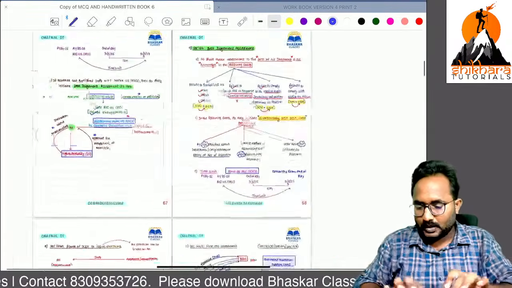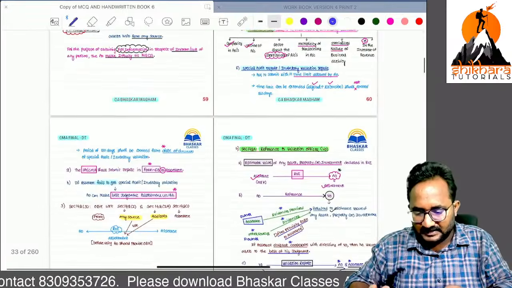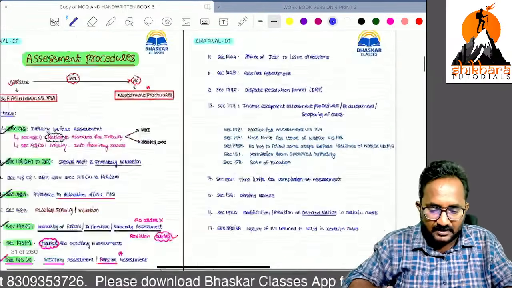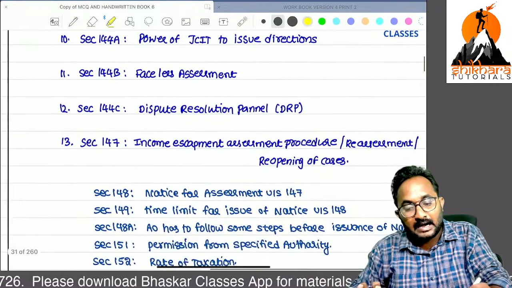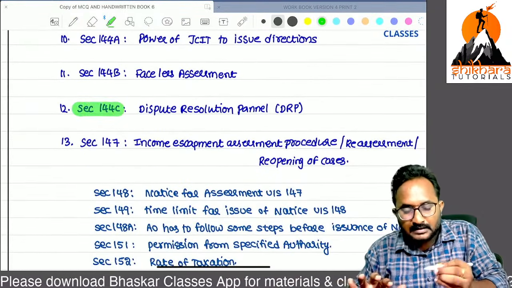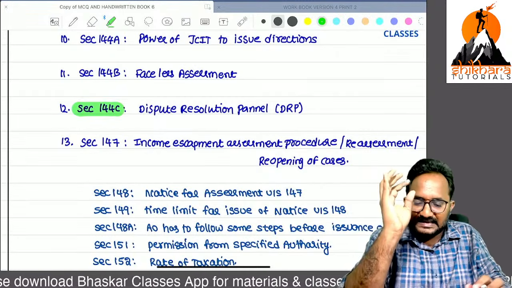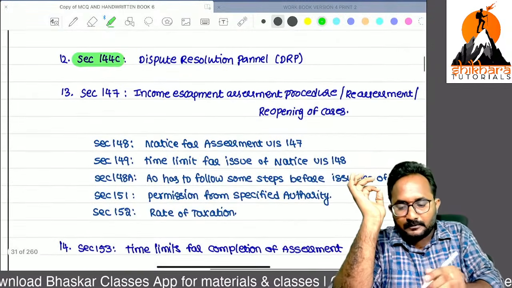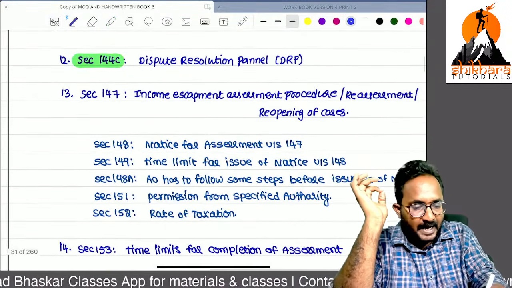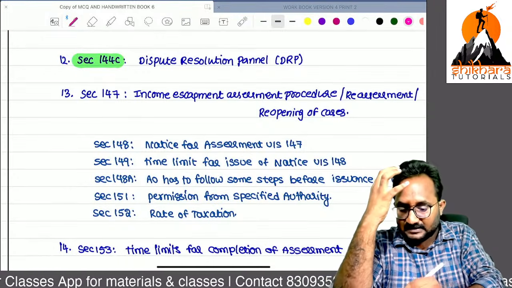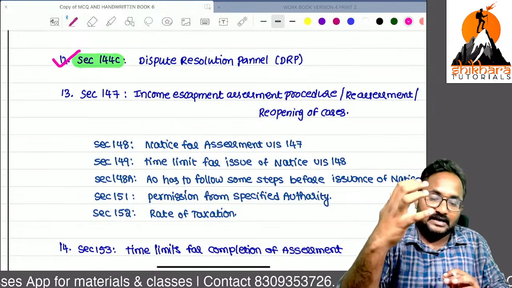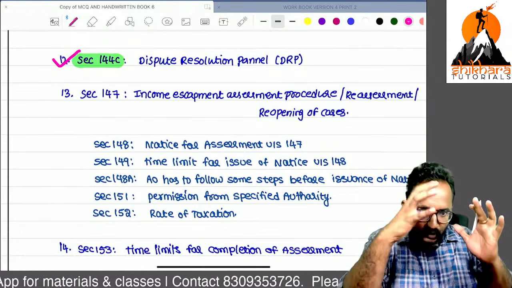Now, next section in our discussion, we can start directly with the dispute resolution panel, 144C. Important. Some amendment is also there in this section. Remember, dispute resolution panel. To be honest, these are expected concepts and important concepts in my list that I am covering now.